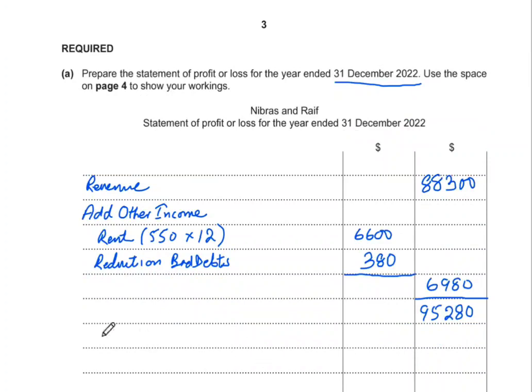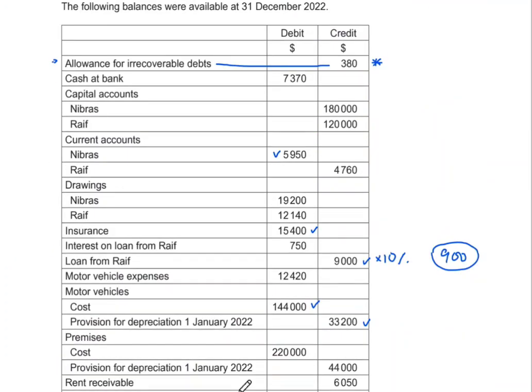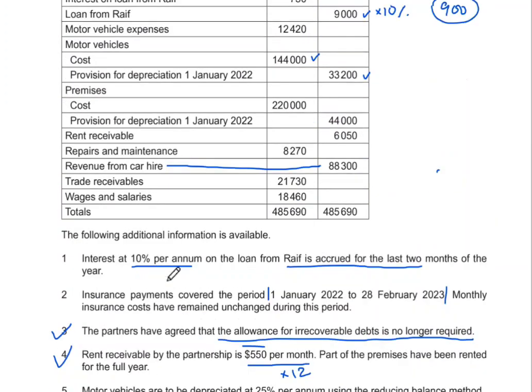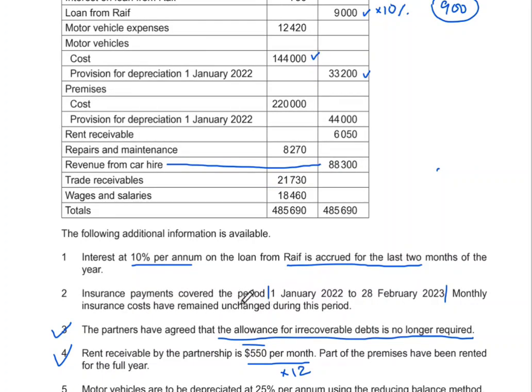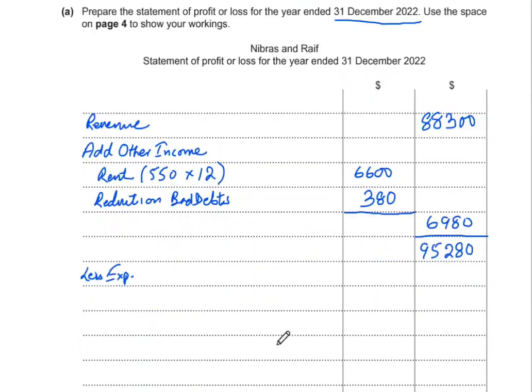Okay guys, now after this we'll take down a list of our expenses. There were a lot mentioned up there. Looking at these one by one, we can start off with insurance. They had mentioned that the insurance payment covered the period 1st January to 28th February. Our year is ending on 31st December, so we need to take the insurance amount for only 12 months.